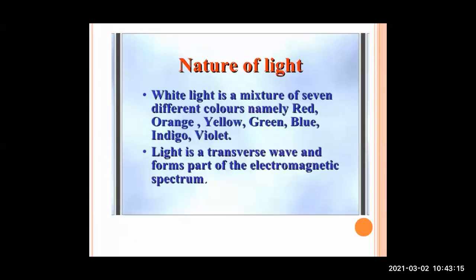So what is the nature of light? White light is a mixture of 7 different colors, namely red, orange, yellow, green, blue, indigo, and violet. When you observe light through a prism, you can see all these colors from a single light. Light is a transverse wave and forms part of the electromagnetic spectrum. This you will study later, but just remember these lines.